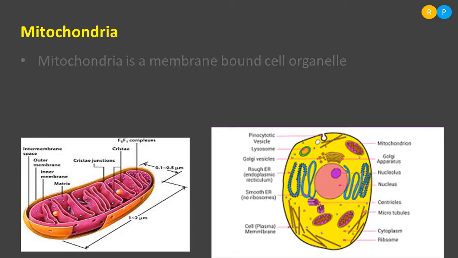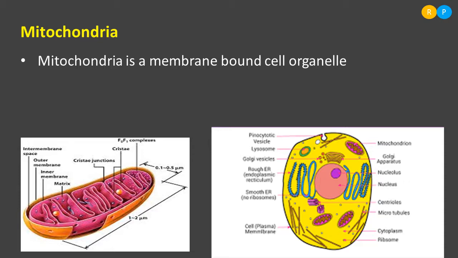This cell organelle is a membrane bound cell organelle. It is having its own membrane. This membrane separates the cell organelle from the cytoplasmic region. Clear? Because it is having its own membrane.